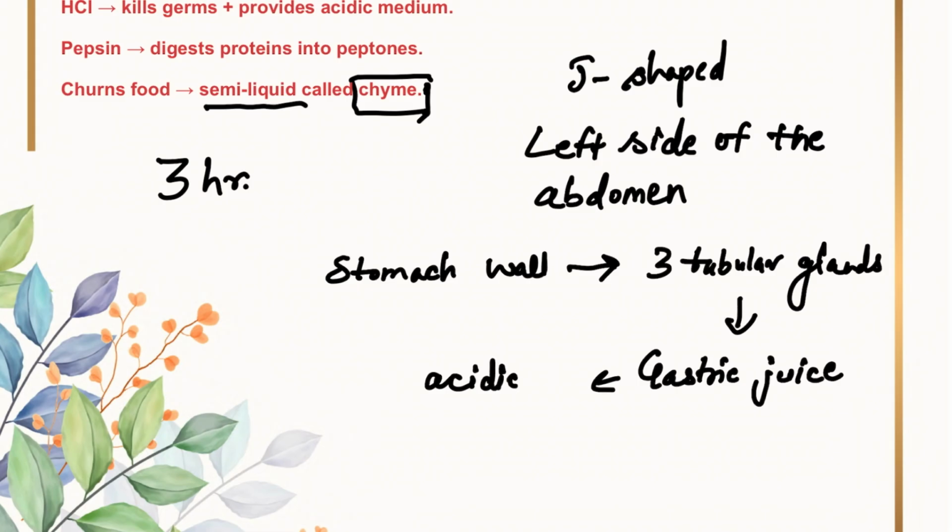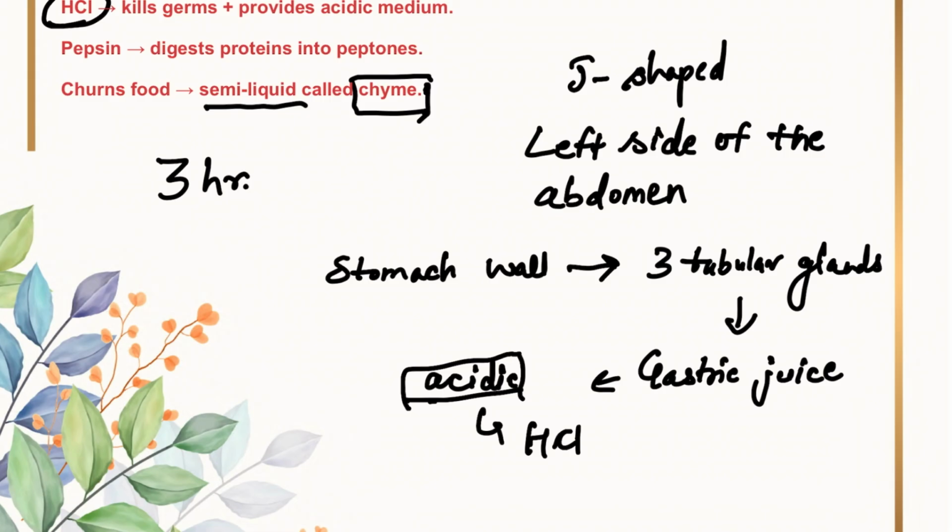in nature. Why acidic? Because the stomach also contains HCl. Because of the presence of HCl, it is acidic in nature. Now, the function of HCl is to provide an acidic medium, or to kill germs or bacteria, because bacteria cannot survive in an acidic medium.